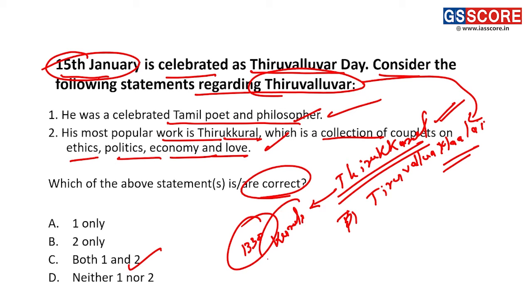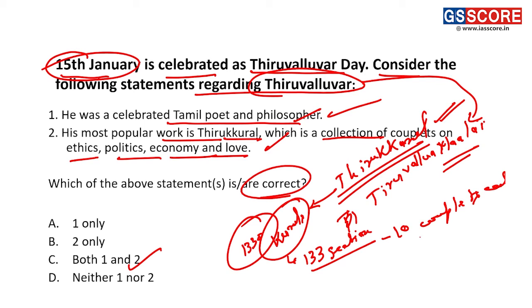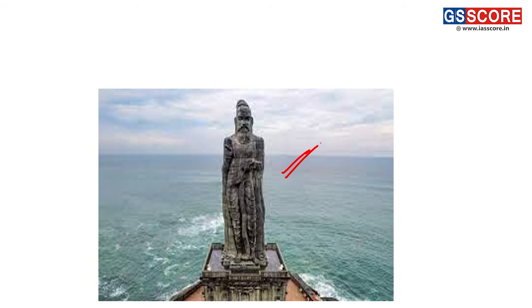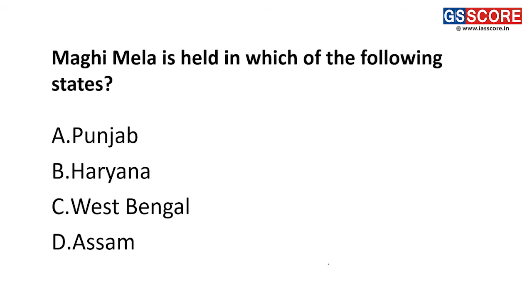And the book Tirukkural contains 1330 couplets or kurals. The couplets are named kurals, and divided into 133 sections of 10 couplets each. Fine. His teachings were mainly on the aspects of dharma, artha, kama, and it mainly contains poems related to politics, economy, love, and war. You can see that there's also a statue of Tiruvalluvar, a 133-foot tall statue at Kanyakumari as well. Fine. So let's move on to the next question.